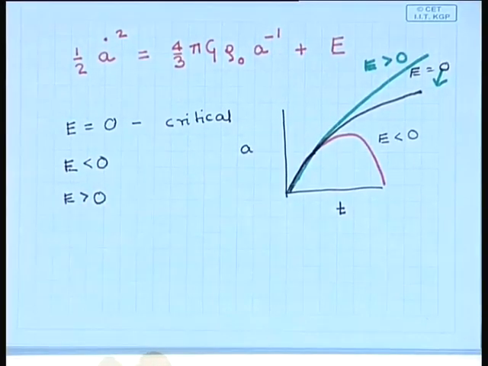Now, let me first address the question: how do we determine which model, which universe, what is the value of this constant E for our universe? After all, in our universe there will be a particular value of E, and if you can determine that, then we can say whether our universe is going to expand forever or is it going to collapse again, and what kind of expansion we have.